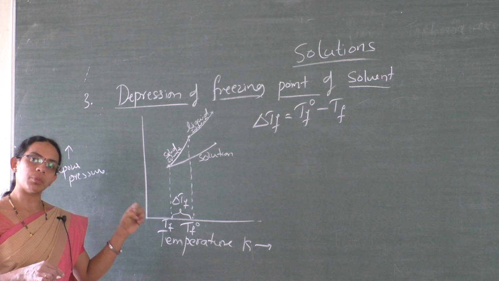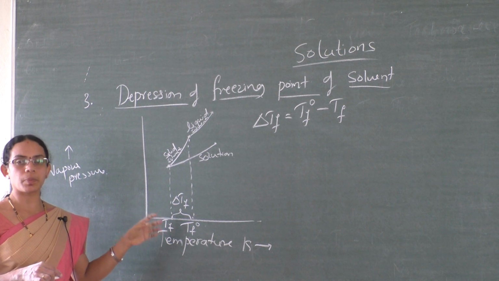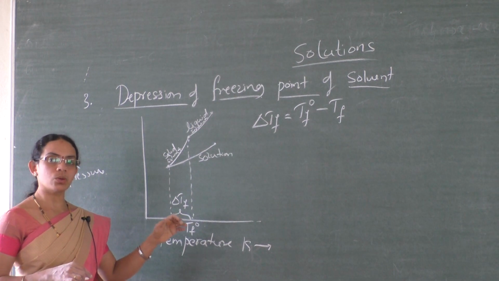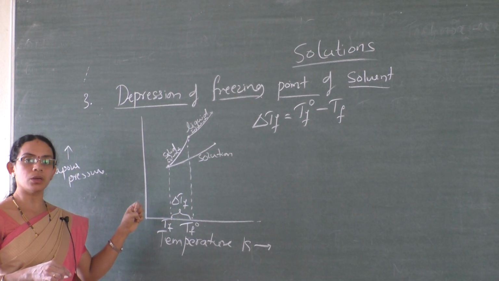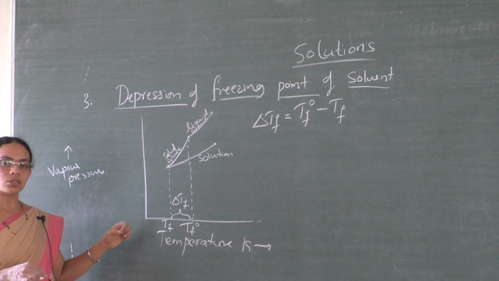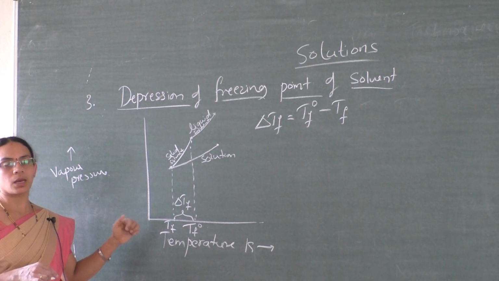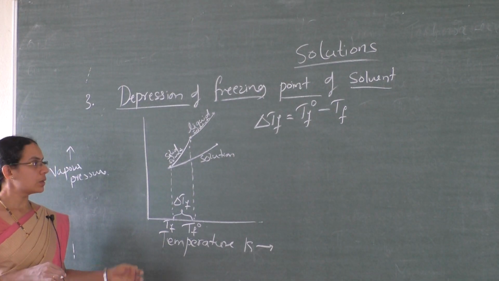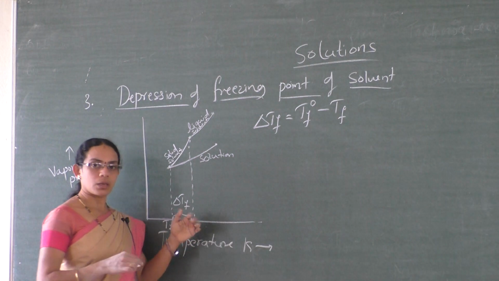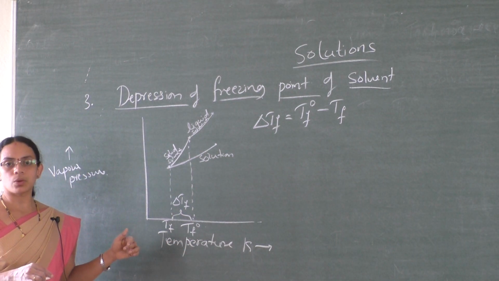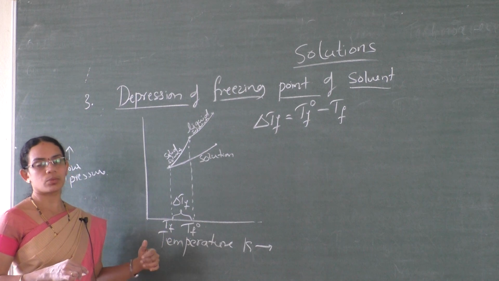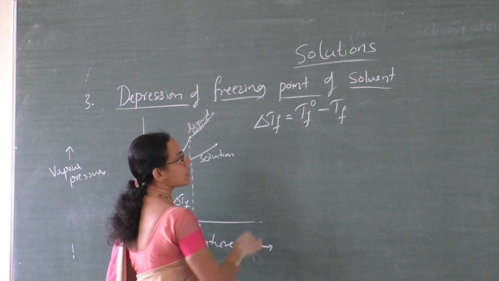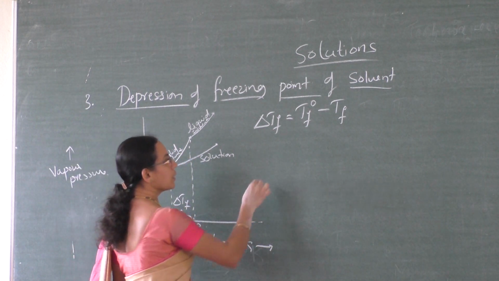But that takes place at a much lower temperature than the freezing point temperature of pure water, right? So there should be a decrease in the freezing point of the solution from the solvent when a non-volatile solute is added to it. Now delta Tf is equal to Tf naught minus Tf.